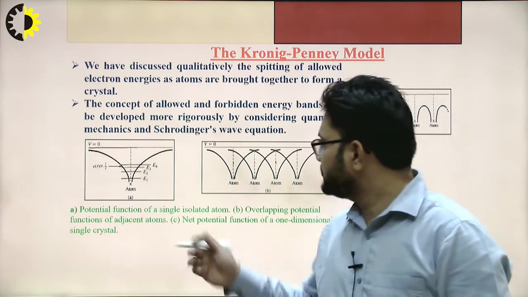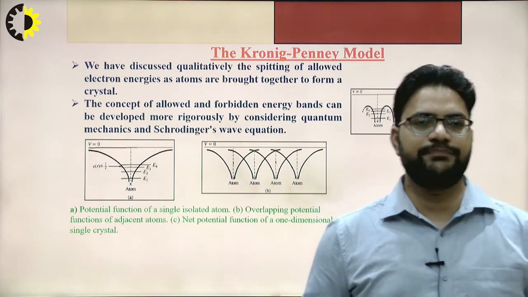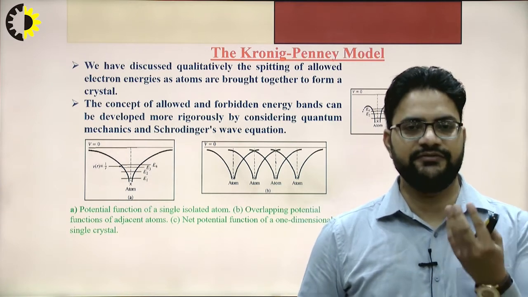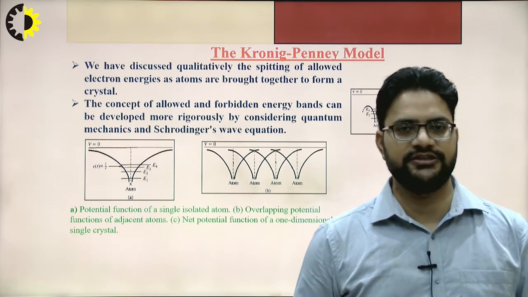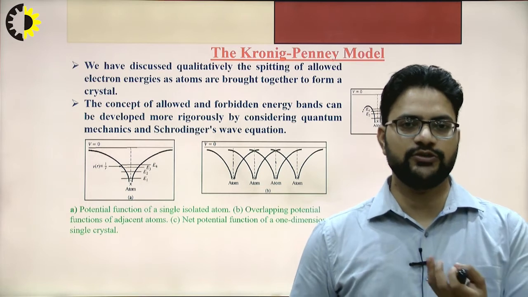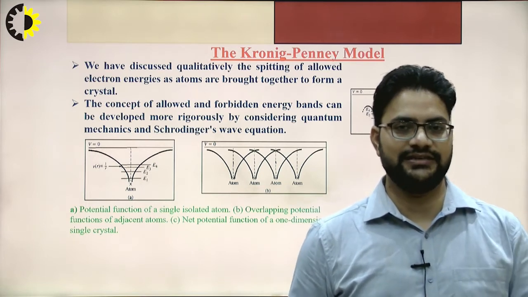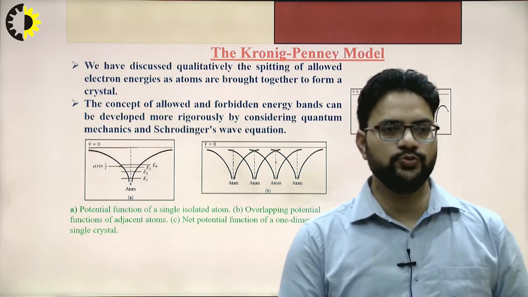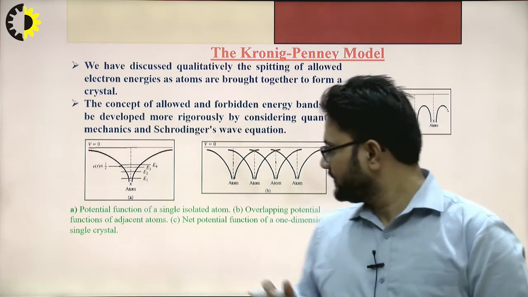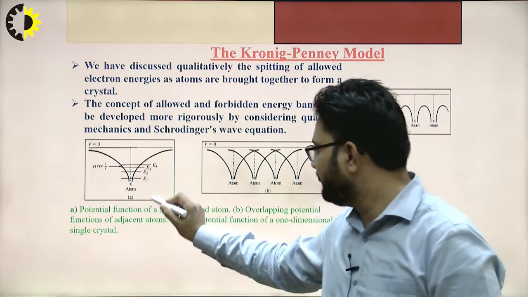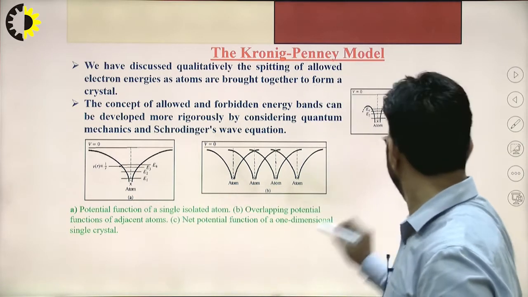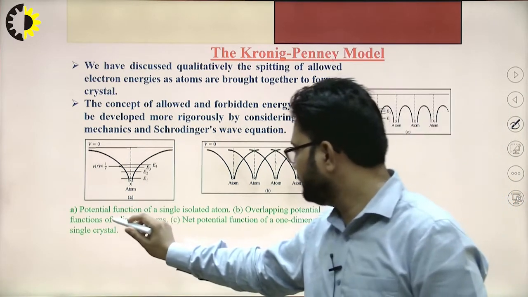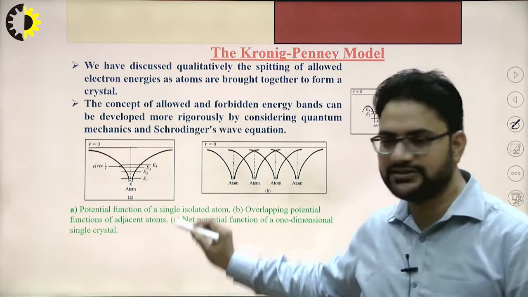So the concept of allowed and forbidden energy bands can be developed using the previous knowledge we have discussed. We have to consider quantum mechanics and the Schrodinger wave equation. Initially we have the potential function of each isolated atom.